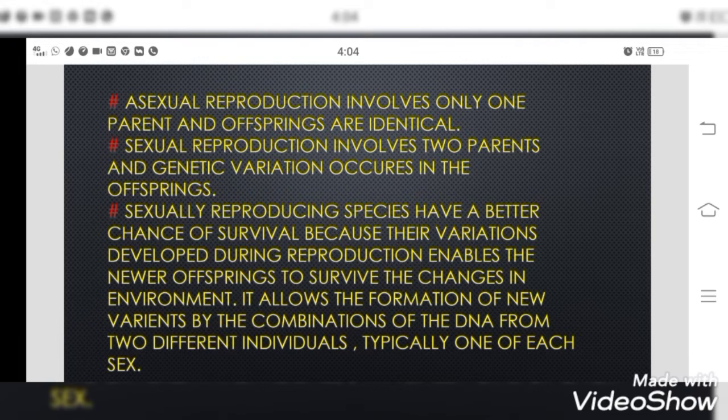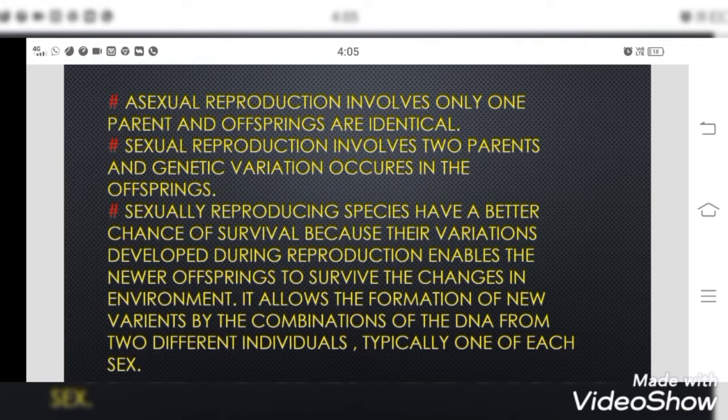In the case of sexual reproduction, the chances of variations are more since it involves two genders. And sexually reproducing species have a better chance of survival because the variations developed during reproduction enable the newer offsprings to survive the changes in the environment. It allows the formation of new variants by the combinations of the DNA from two different individuals, typically one of each sex.